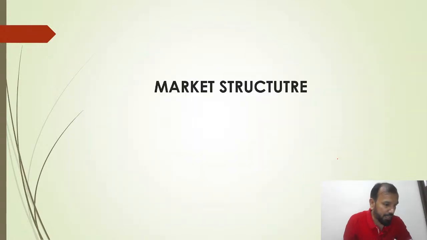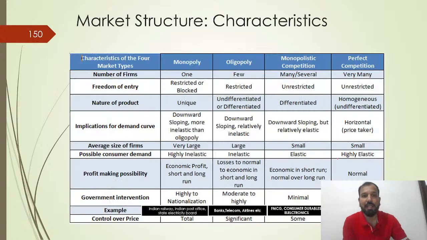Then, moving further, market structure is all about how you do marketing within products and services. Market structure is categorized into four different markets: monopoly, oligopoly, monopolistic, and perfect competition. Monopoly is where only one player runs the market. In oligopoly we have very few sellers and many buyers. In monopolistic, many buyers and many sellers. And perfect competition is about very many.